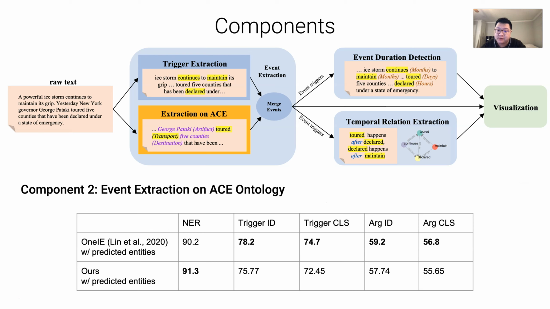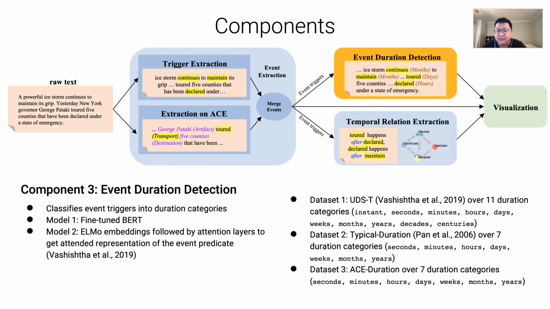We evaluate this module on the test set of the ACE 2005 dataset and compare with the state-of-the-art model OneIE. Our system outperforms OneIE in terms of entity detection performance, but our trigger and argument detection performance is worse than OneIE. Our third component is event duration detection, which classifies event triggers into duration categories.